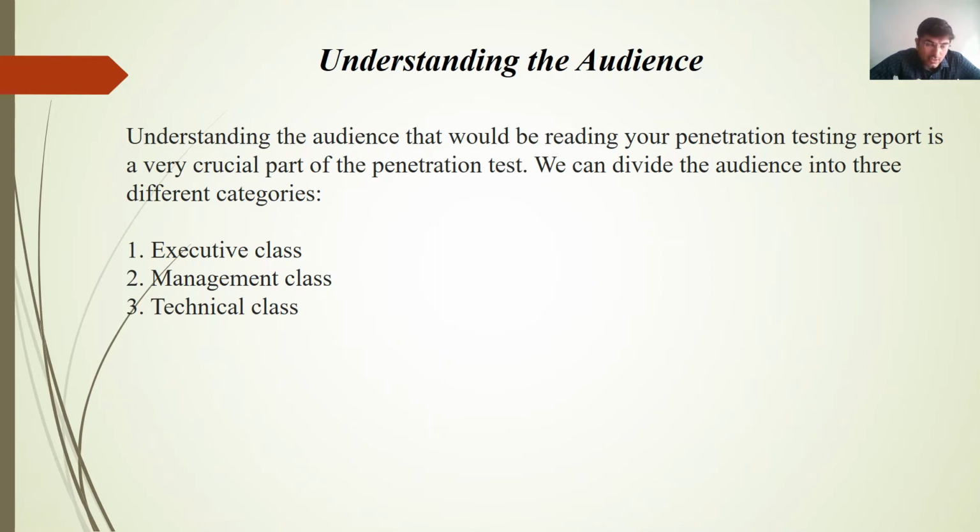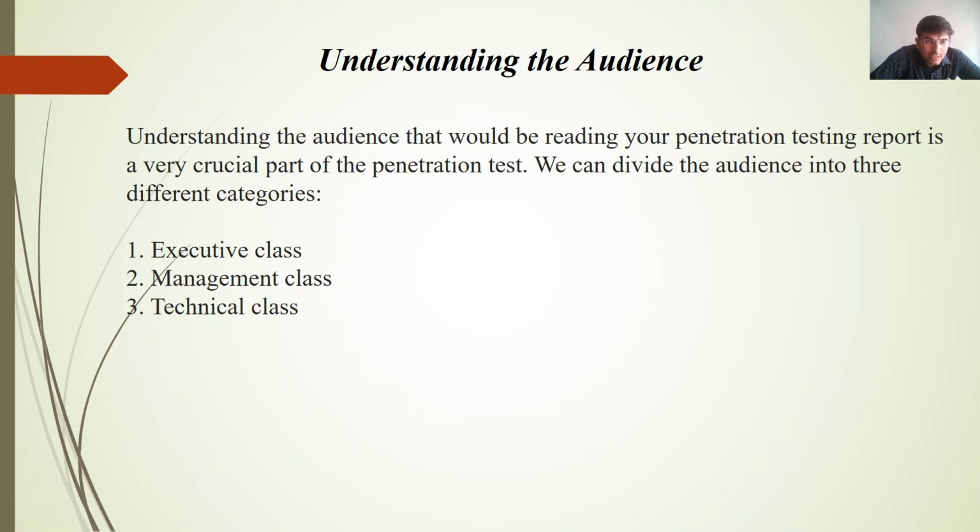The next thing we cover in report writing is the audience for whom the report is intended, right? There are three classes in the organization: executive class, management class and technical class. The executive class is the top class in the organization, the CEO kind of people. They have less time to read your report, right?